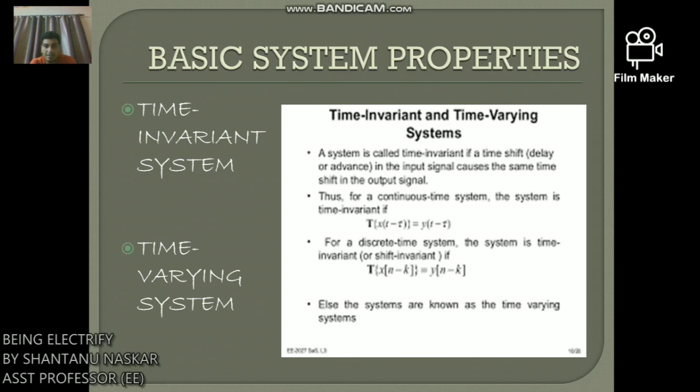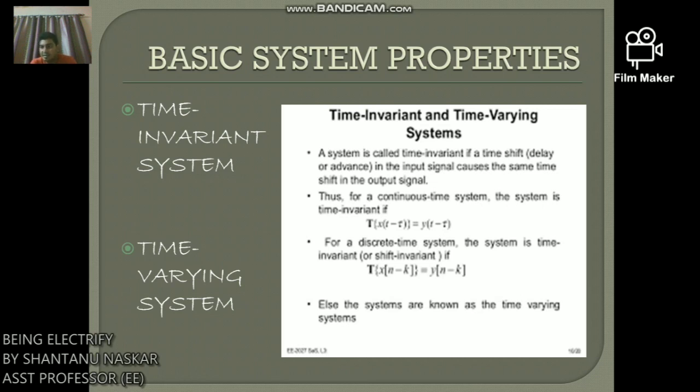Thus for a continuous time system, the system is time invariant if T[x(t - tau)] equals y(t - tau). For a discrete time system, the system is time invariant or shift invariant if T[x(n - k)] equals y(n - k). Else the system is known as the time varying system.